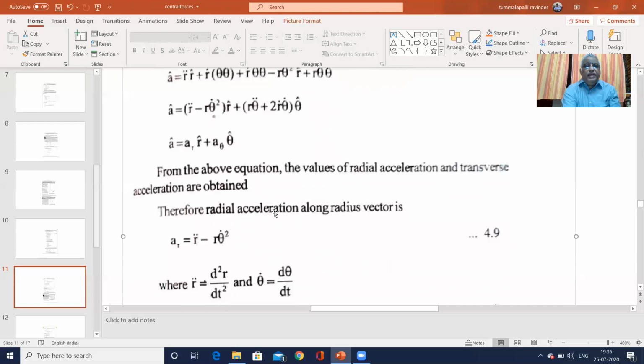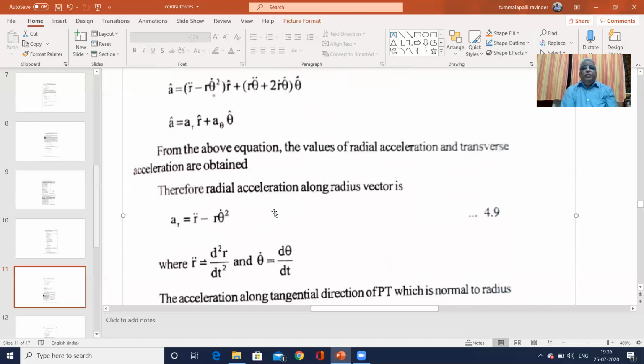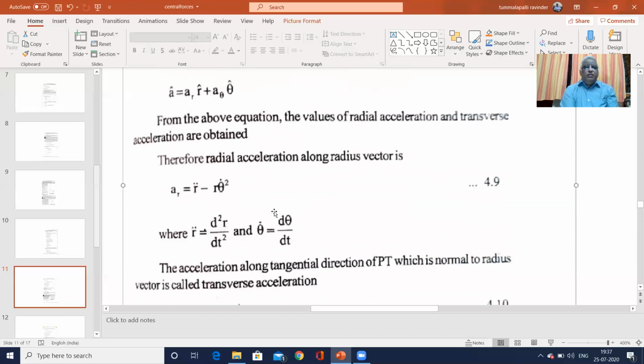The radial acceleration along the radius vector, a_r, is r double dot minus r theta dot square. Here r double dot is d square r by dt square, and theta dot is d theta by dt. Double dot means acceleration, d square r by dt square.